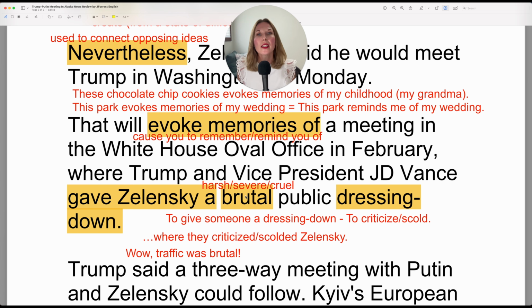Now, the word brutal is used commonly in spoken English. I would say it's very much part of my regular vocabulary. I use it to describe things that I feel were difficult. So maybe I'll add just the word difficult here, but in this meaning, it's harsh or severe. So harsh or difficult, you can even think of it as severe in my example. But I might say, oh, wow, traffic was brutal. That meeting was brutal. Oh, my flight was brutal.